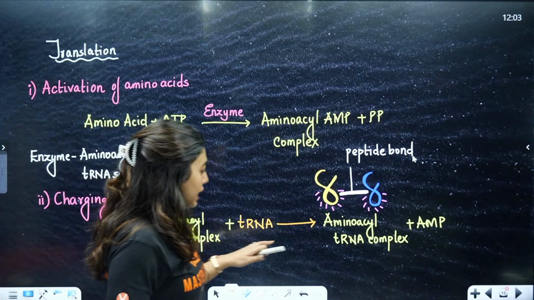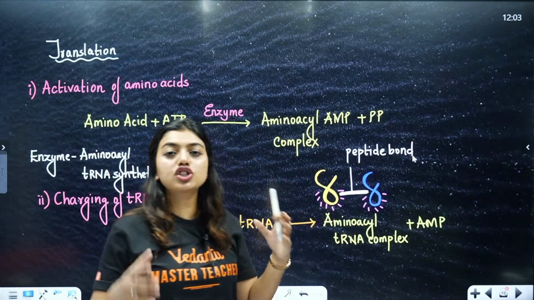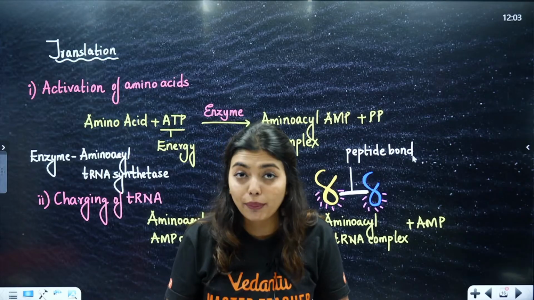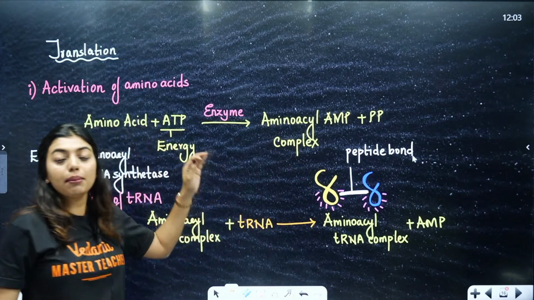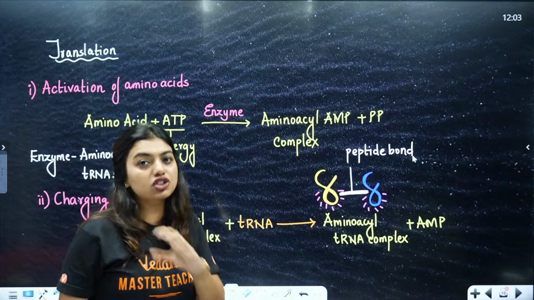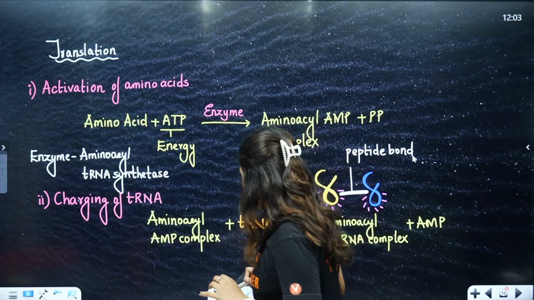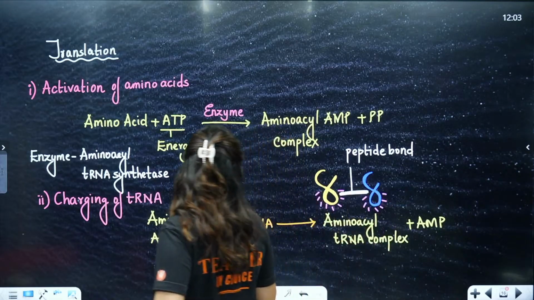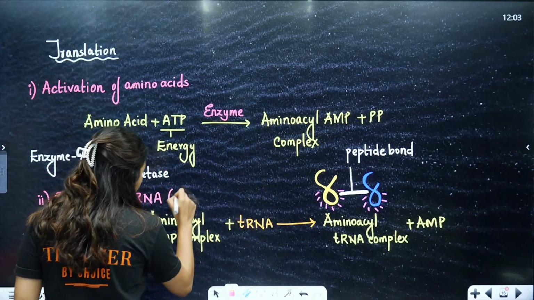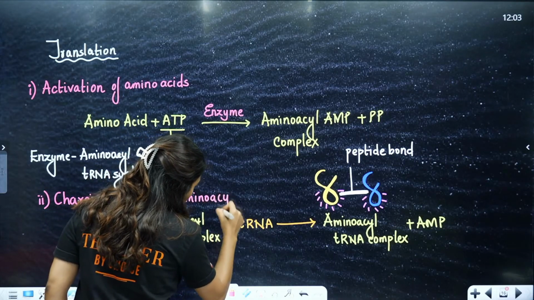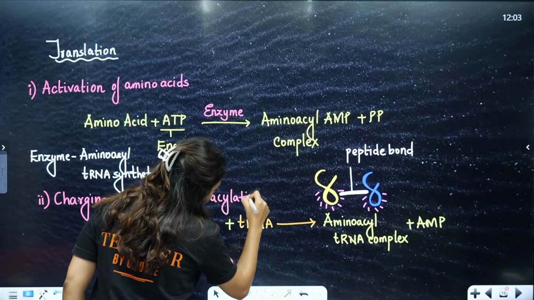So, amino acyl tRNA complex will be there. So, when two charged tRNAs come together, automatically peptide bond formation will happen. Now, these are the main two processes that happen in translation. Activation of amino acid and charging of tRNA. You can also say amino acylation, okay, because amino acylation is happening. So, you can say amino acylation of tRNA.